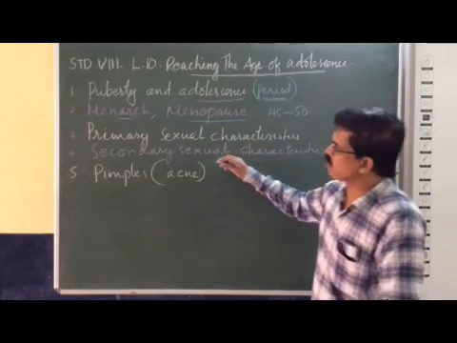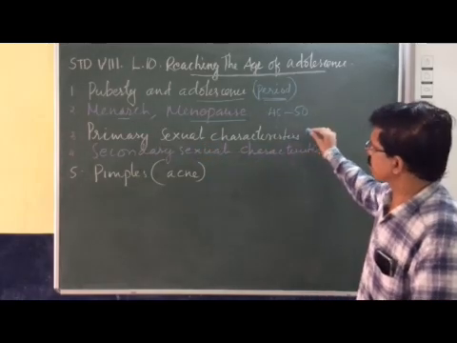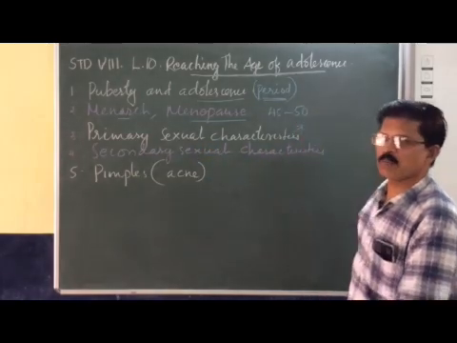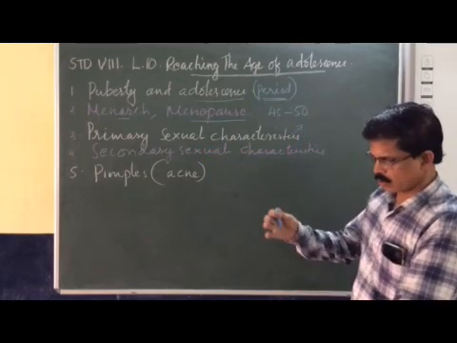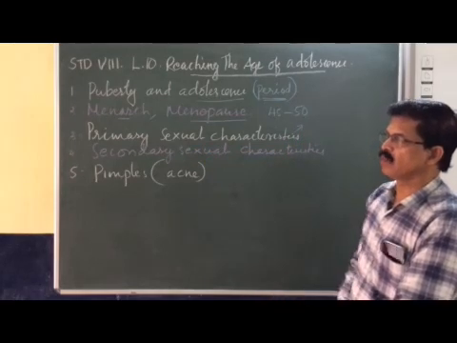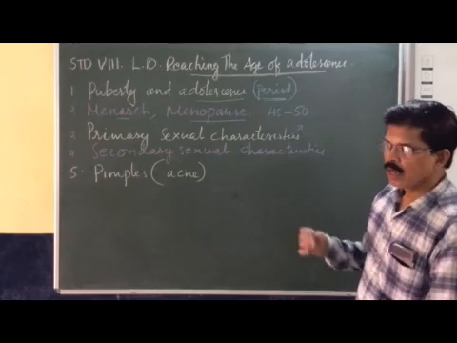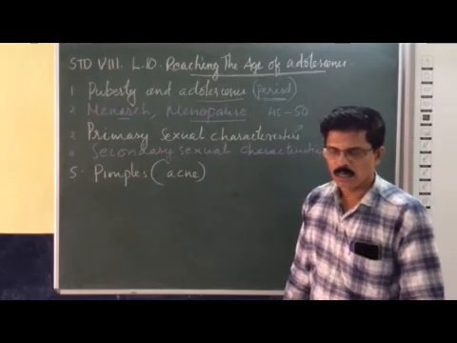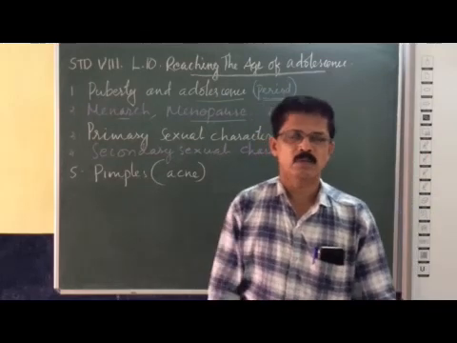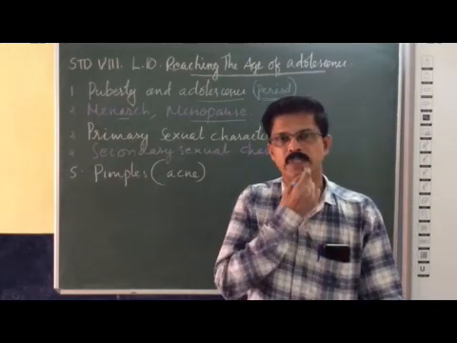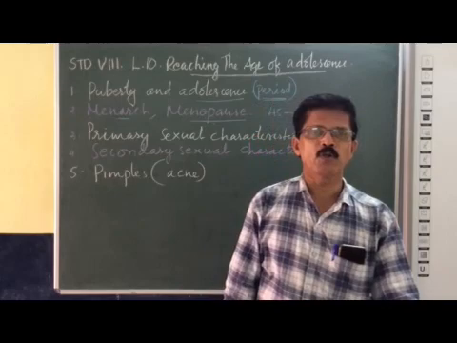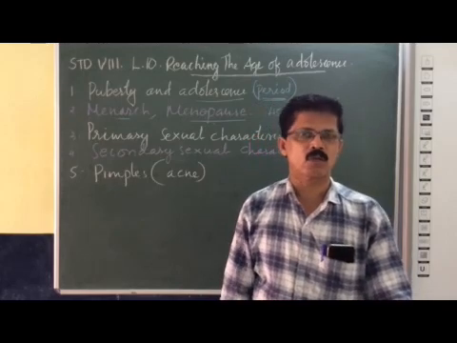Now, I am asking you, what is the meaning of primary sexual characteristics? At the time of puberty or onwards, males and females show certain body changes. In males, the testis produces sperms, and also the testis produces a hormone called testosterone.